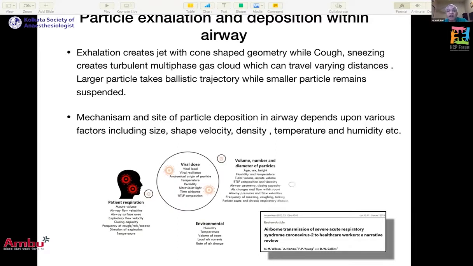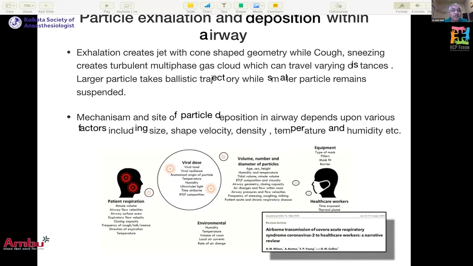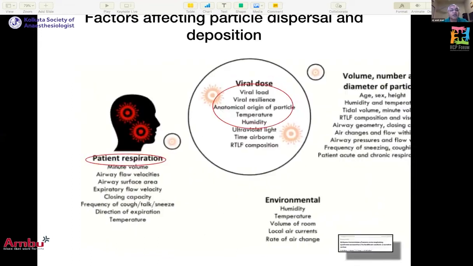In fact, a very interesting figure which is given in this particular article says that for patient respiration, there are a lot of factors like minute volume, airway surface area, expiratory flow velocity, closing capacity, and how frequently you are breathing. Then it depends upon temperature and humidity of the atmosphere, ultraviolet light, and the composition of the respiratory tract fluid lining.